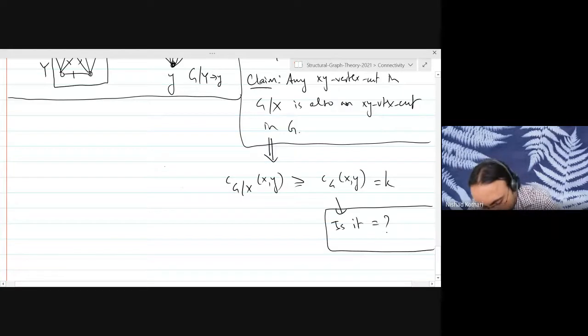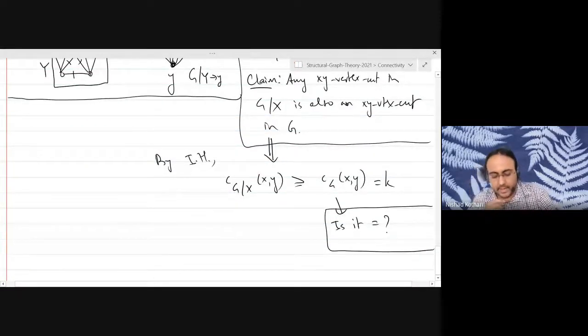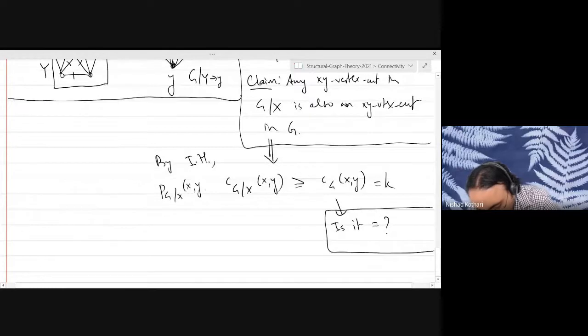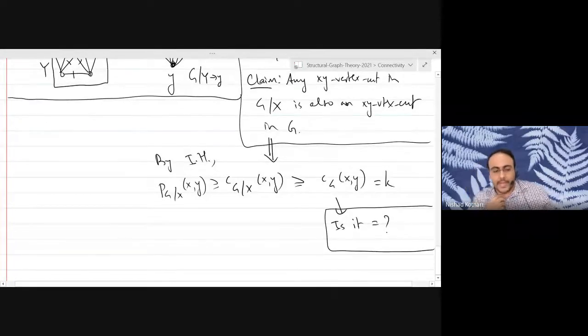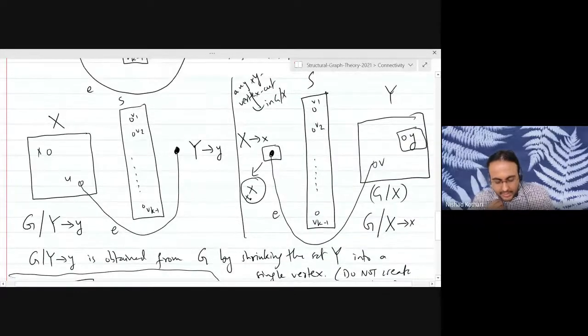And by the induction hypothesis, if it is at least k, the number of xy paths is going to be at least the size of a minimum cut, because the graph G shrink x has fewer edges than the original graph G. Why does it have fewer edges? Can anybody tell me? Why are there fewer edges in G shrink x than the original graph G?